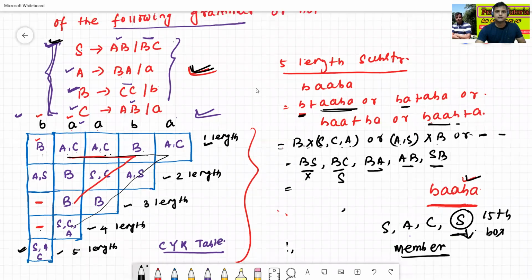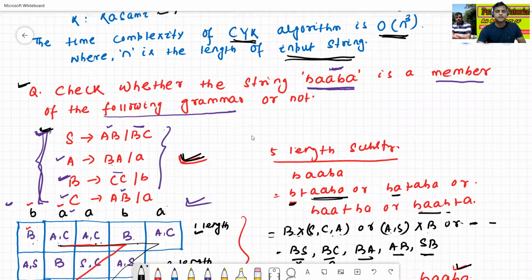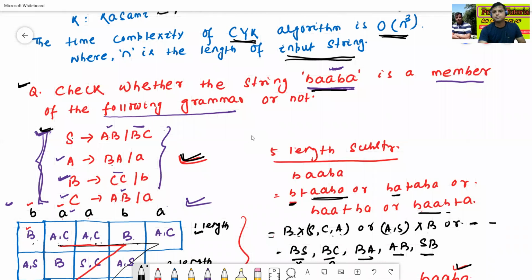Okay. This was the question. Check whether BAABA is a member of the following grammar or not. Yes, BAABA is a member of the following grammar because the 15th box contains S. S is the starting symbol. That's why. Okay. Now we'll see some related examples.